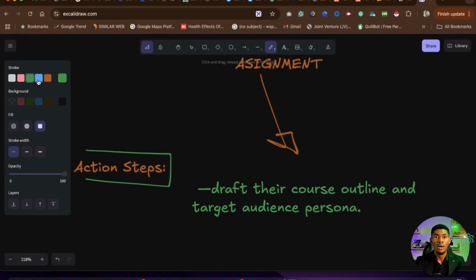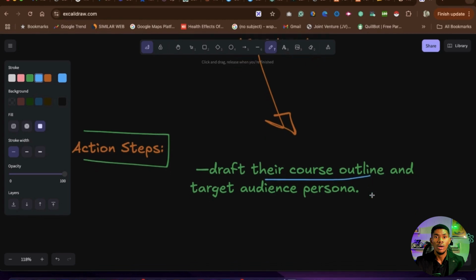This assignment right here is to go and draft what your course outline is going to be. What solution are you going to be solving for people? Then the second most important thing is to go and draft out your audience persona, right? Who are the people that you're going to be helping? You see all the examples I make in this video, I'm very clear about who I'm helping, what I'm going to give them, and what they will get. Just go and get these 3 things. If you can get these things, you are ready to start making money online. You don't even need my help.